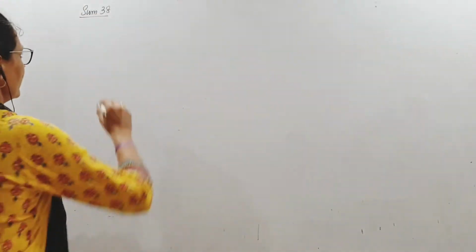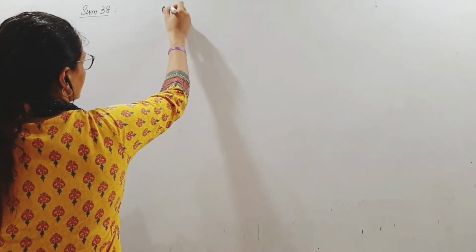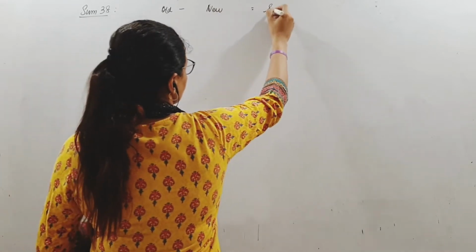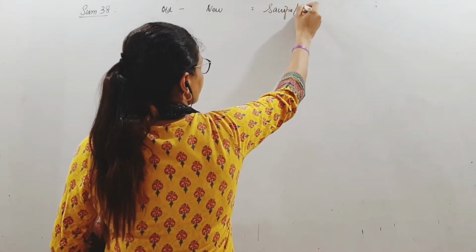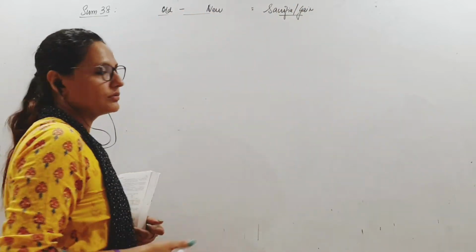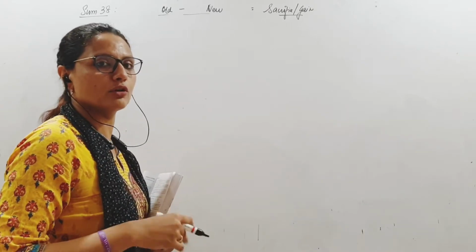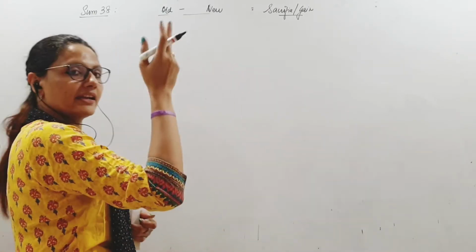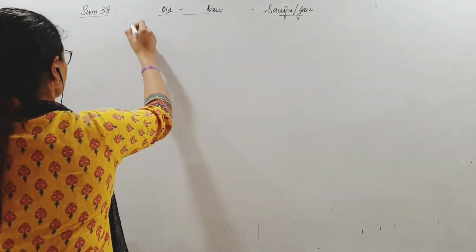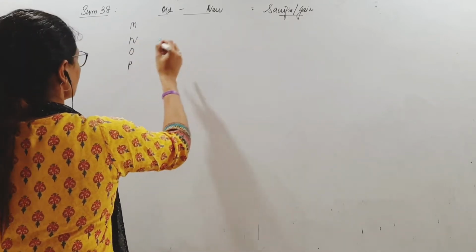So we will have to find out the working first: the old ratio minus the new ratio, which will give me the sacrifice ratio. Of course, it can be a gain as well, so let's not rule out that option. If old minus new comes in positive, it means sacrifice: old was more, new was less. But if it comes in negative, it is a gain. So we'll write the old ratio of Mohan, Naresh, Om, and P the new partner.